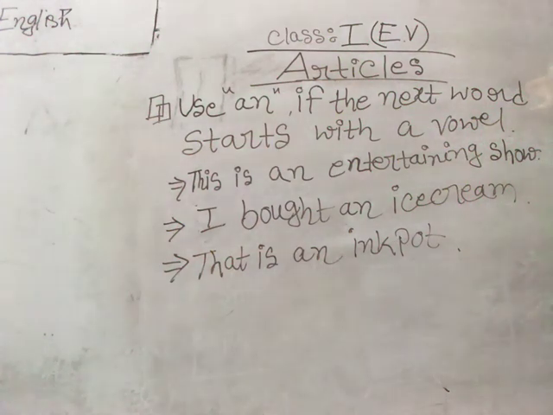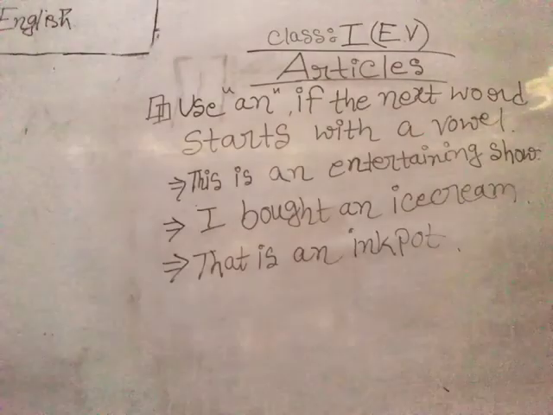So here, this is an entertaining show. After an, what's the next word started with? It's e. E is a vowel. So before a vowel, what should I put? Every time before any vowel, I should put an.